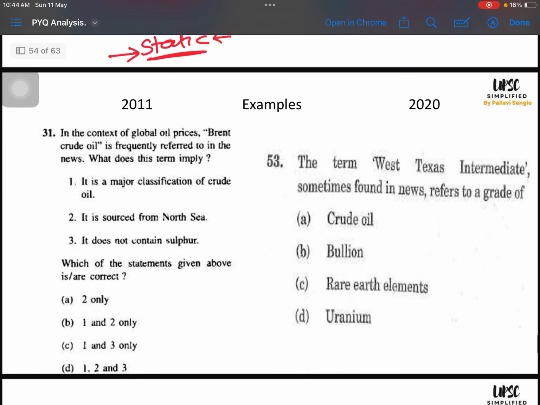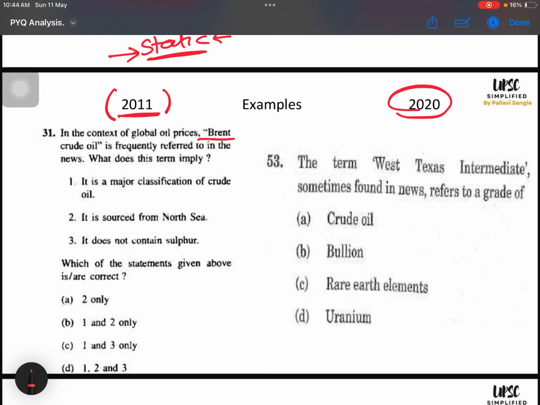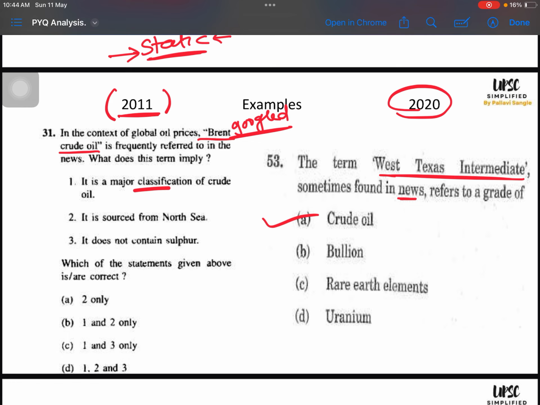Let us see how we can make that. In 2020 I appeared for this prelims. I had prepared the last 10 years, from 2011. It is like Brent crude oil. I have googled it, I found a good source, and I know what the classifications are, what the regions are, what the characteristics are, all this information I was having. In 2020 the question was the term West Texas Intermediate, sometimes found in the news. I have not read it in the news, but I know it was a PYQ. I have the knowledge, and solving this question was a cakewalk.